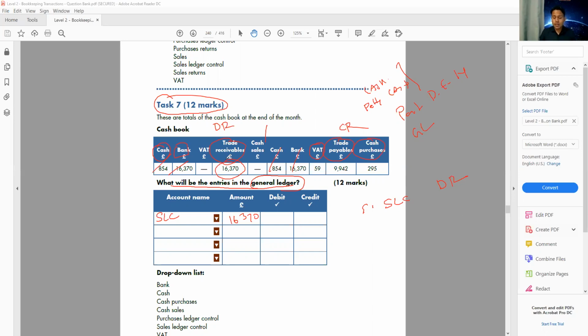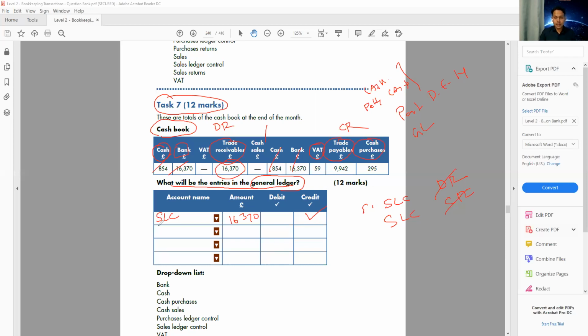If I want to remove him, he was my debit before, so I'm going to say sales ledger control credit. Debit and credit will cancel each other. That's why this will be our credit. So sales ledger control, normally this is our asset, but when I take the information from the cash book, at that time this is my credit. Please remember that, because the customer already paid, he's not my asset anymore, he's not a debit anymore.